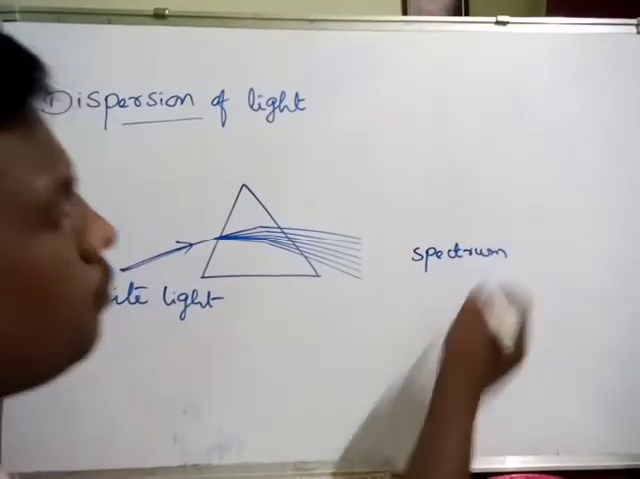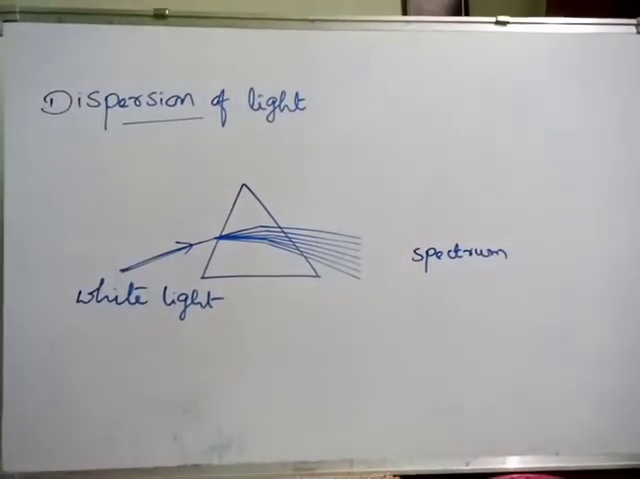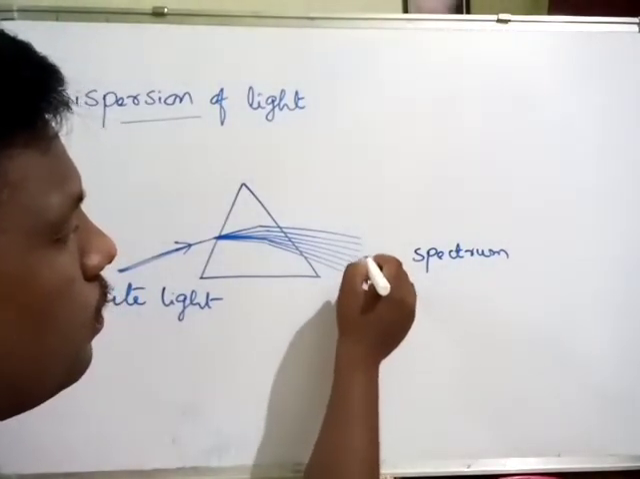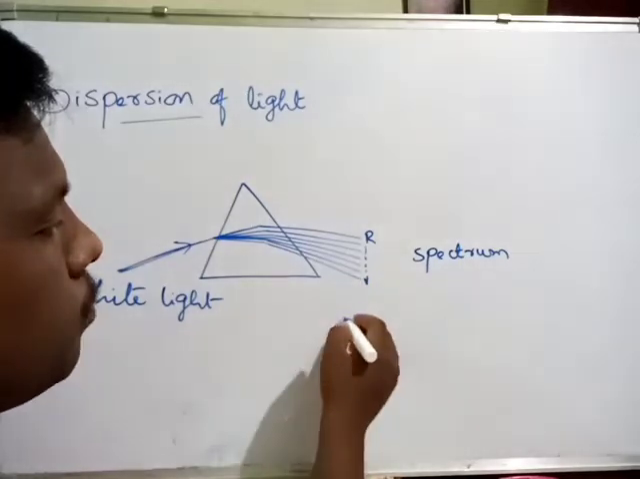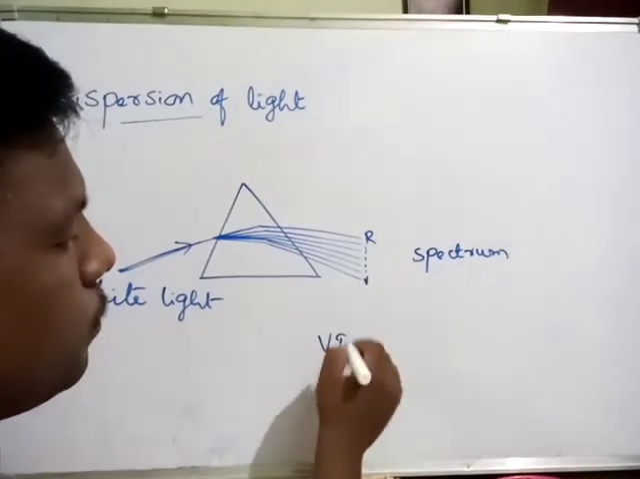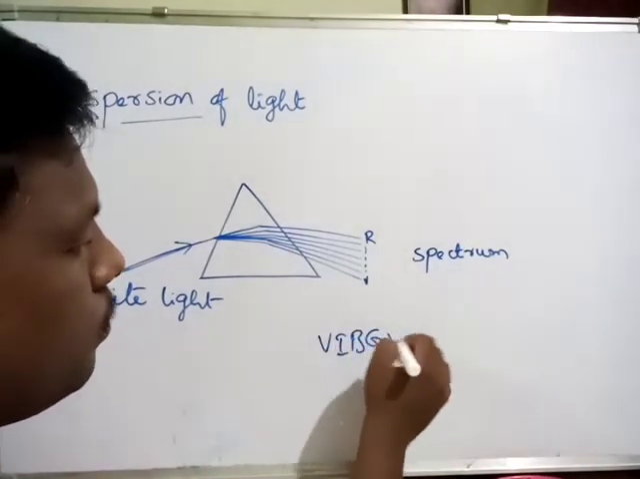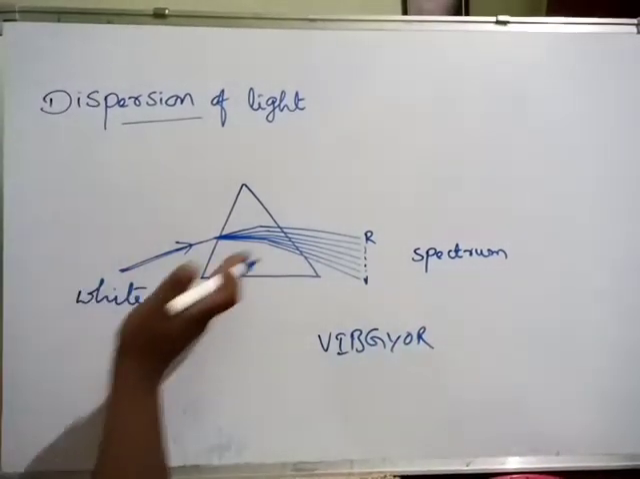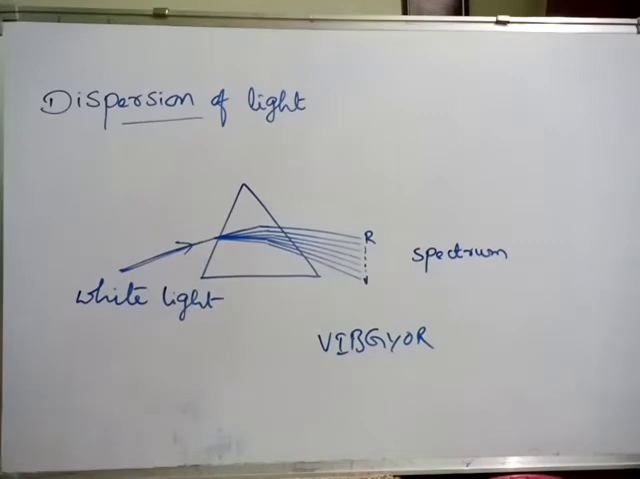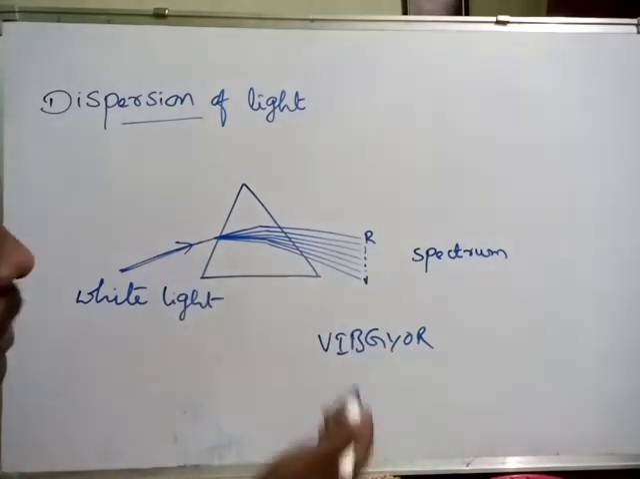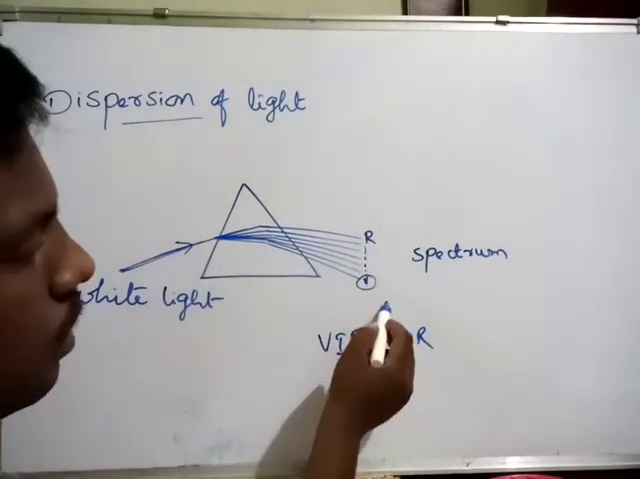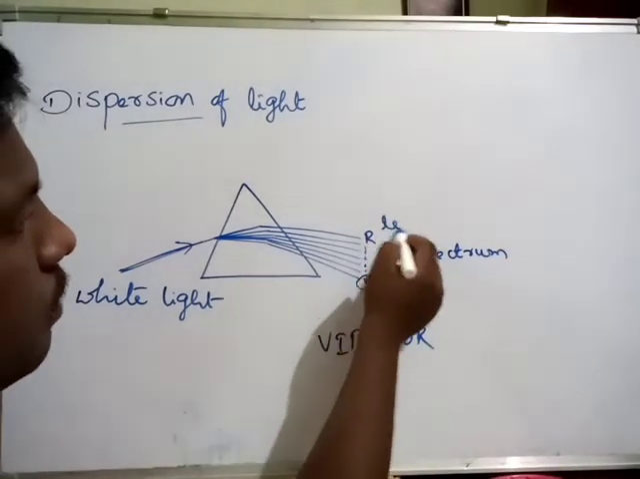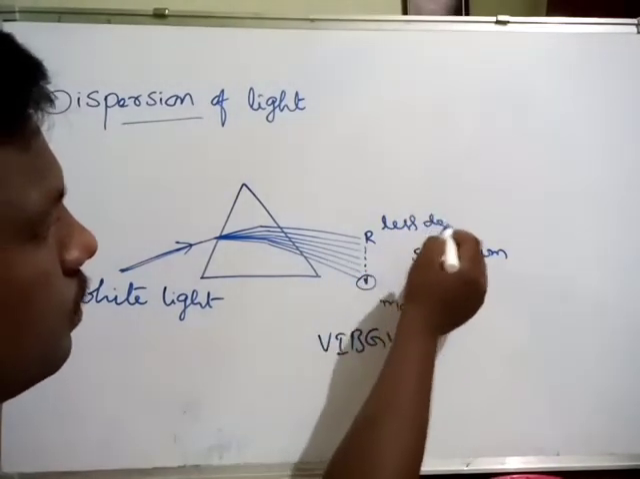In the spectrum, we observe 7 different colors from violet to red. The acronym is VIBGYOR. In this dispersion of light, violet is more deviated and red is less deviated.